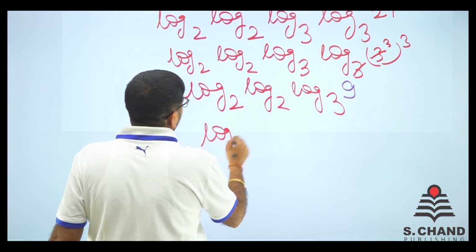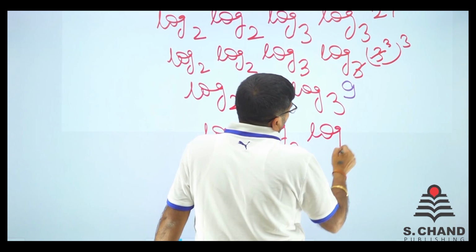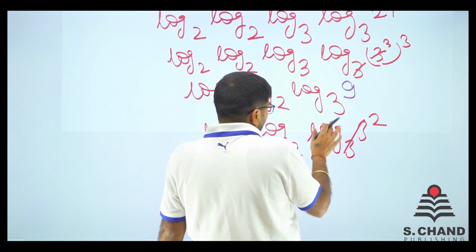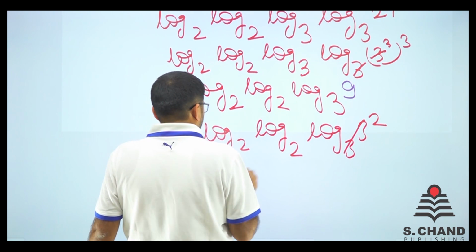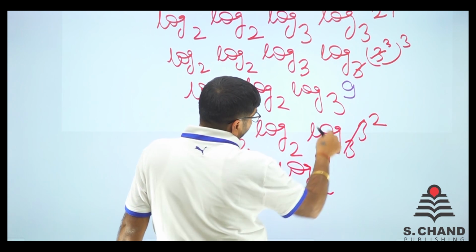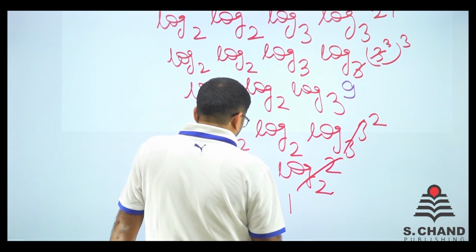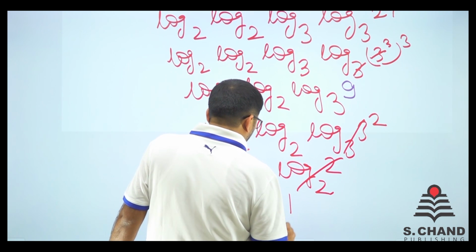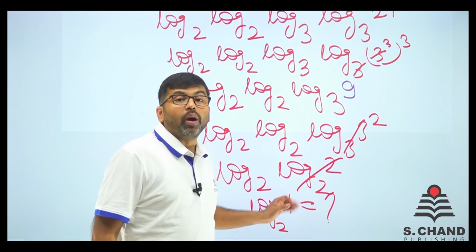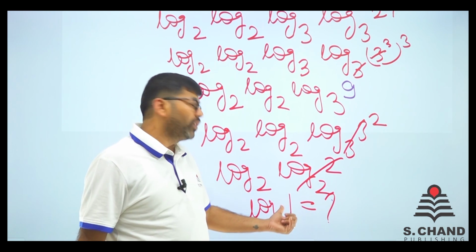Again log 2, log 2, log 3 and 3 square. This 3 and 3 cancel out, 2 remains. So it says log 2 of 2, and this 2 and 2 cancel out, 1 remains. So I have to find log 2 of 1. Any log of 1 to any base is 0, because 2 raised to power 0 is 1.